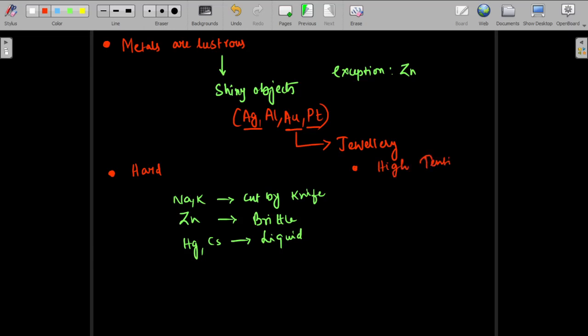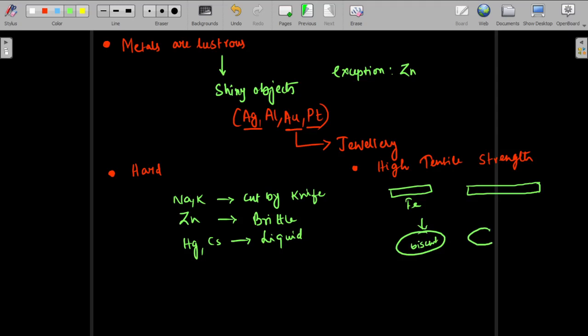What is tensile strength? Suppose this is a bar of iron. If you beat it, it becomes lengthy, but it doesn't break. But take a biscuit and beat it like this, it will break into two pieces.